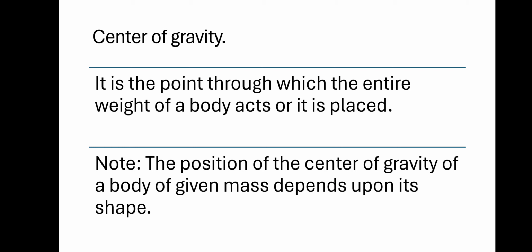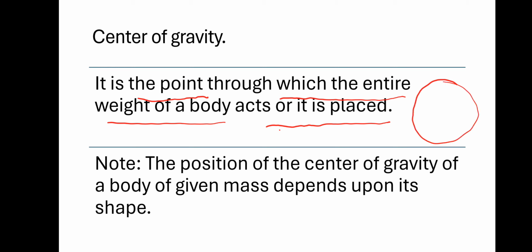See, it is the point through which the entire weight of a body acts or is placed. It is a point. Okay, let us take an example. This is a circle.